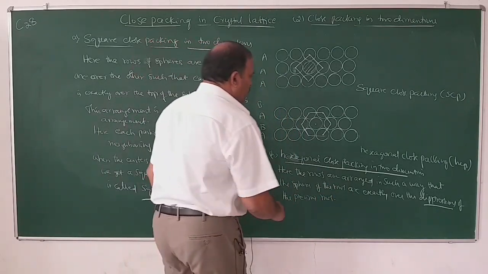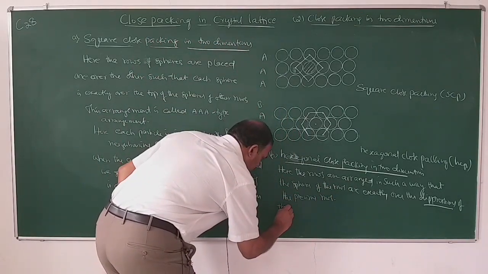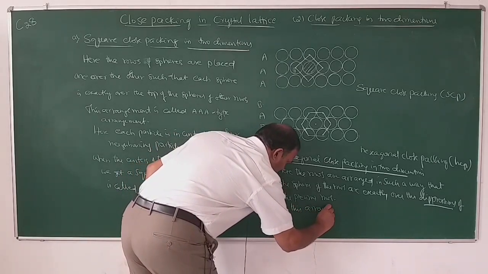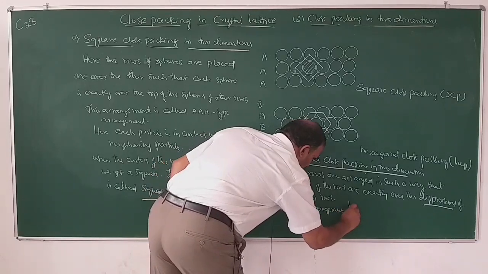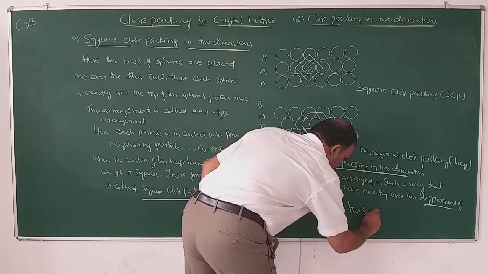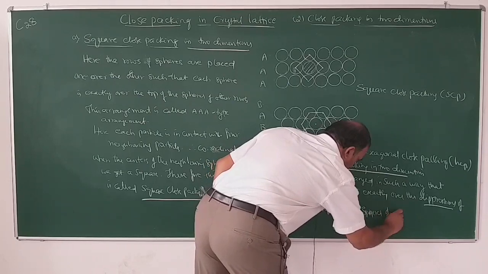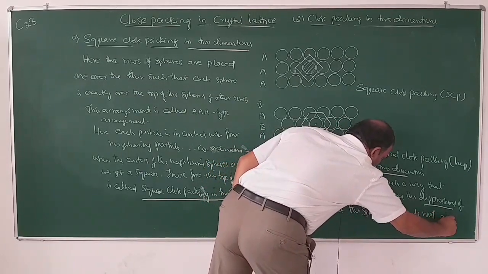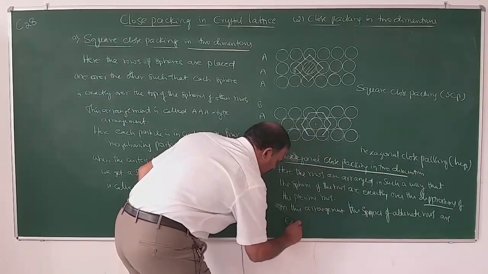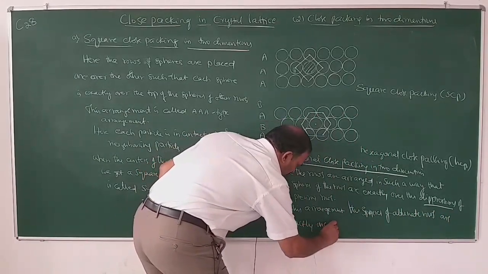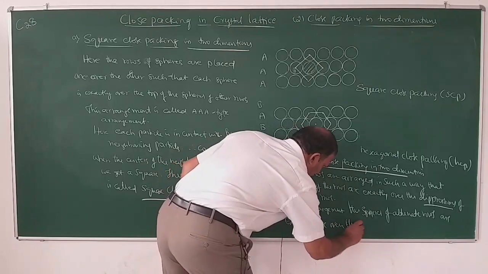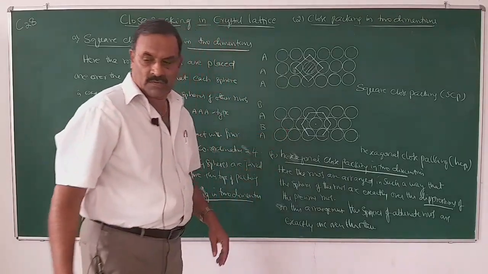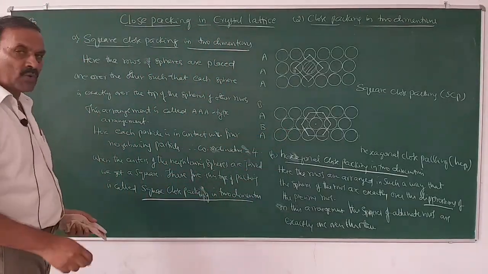So, in this arrangement, the spheres of alternate rows are exactly one over the other.